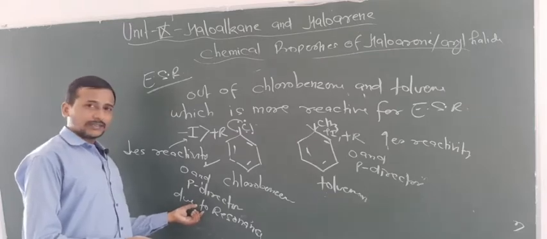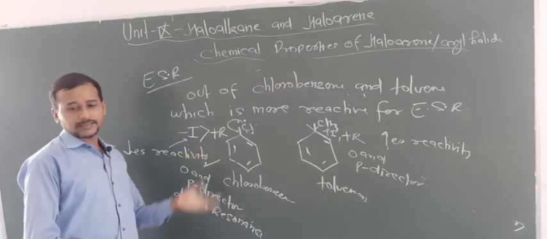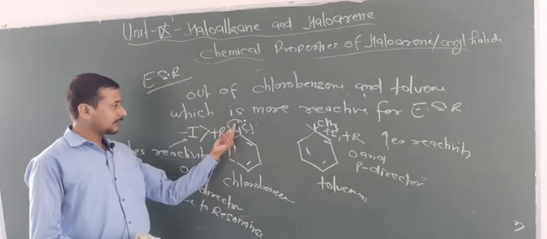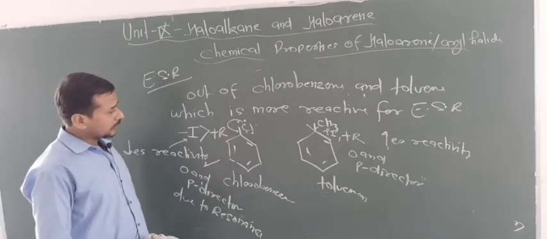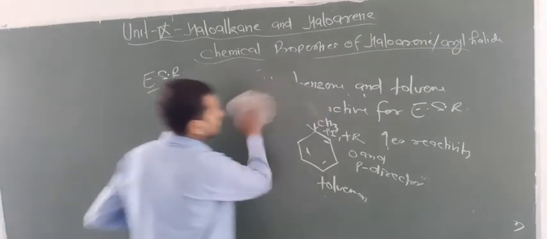So due to resonance it is an ortho para director, but due to the minus I effect it is less reactive. So one question may be raised: although chlorine is an electron withdrawing group, yet it is ortho para directing in electrophilic substitution reaction. This is due to resonance. They can donate electrons at ortho and para positions, so that's why it is an ortho-para director.